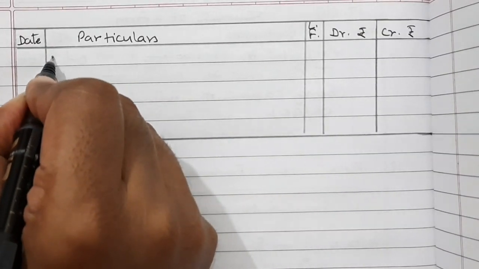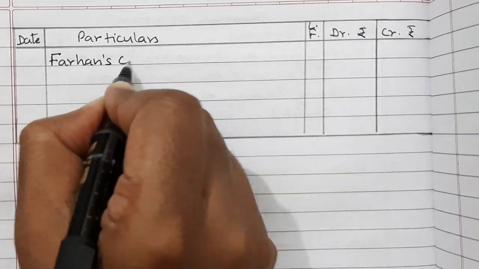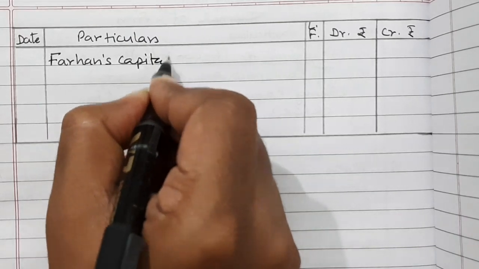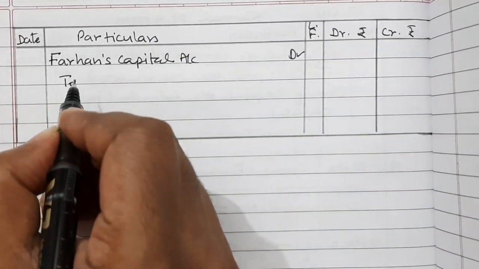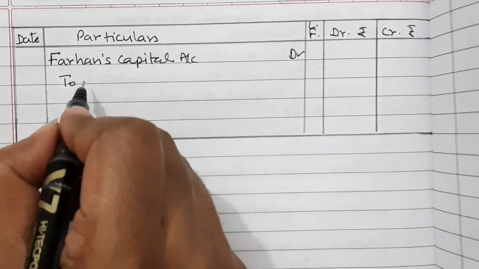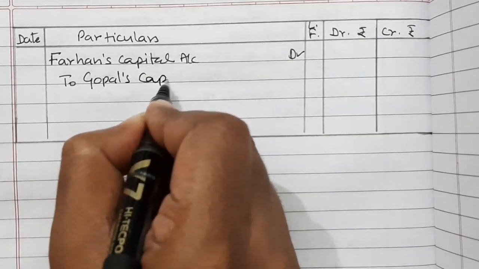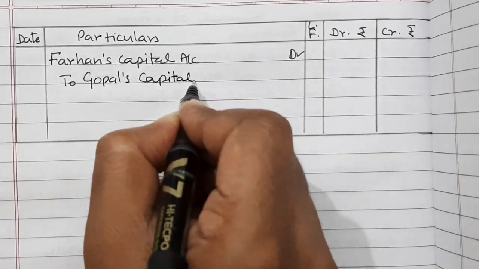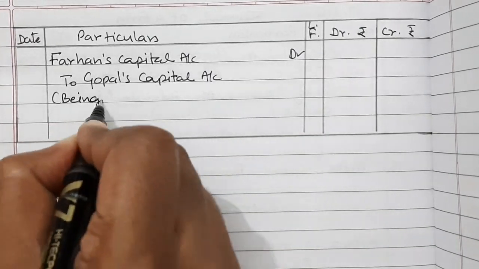So Farhan's capital account debited, to Gopal's capital account. Being treatment of goodwill.